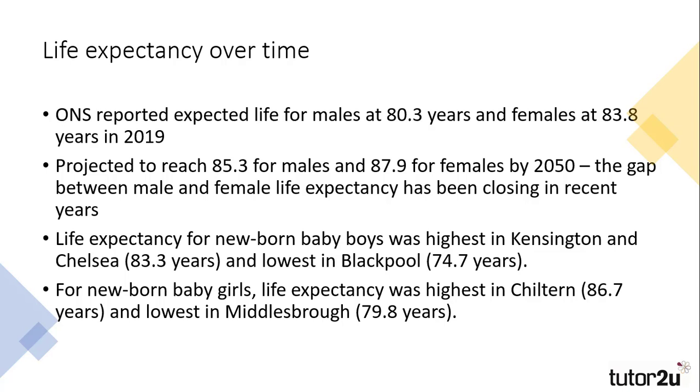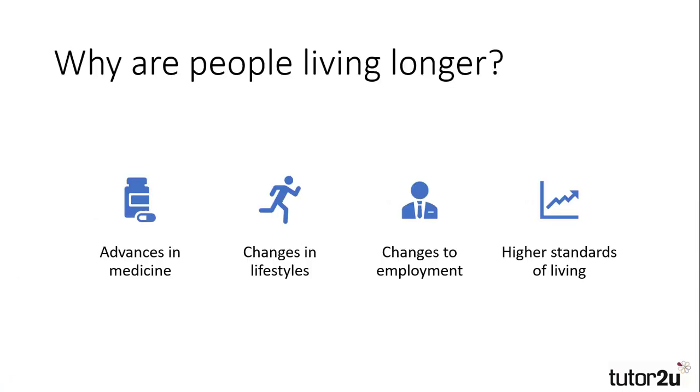One noticeable difference in life expectancy is the variations between different regions. Life expectancy varies greatly based upon the level of deprivation, with the average life expectancy for a boy born in Kensington and Chelsea being almost 9 years more than a boy born in Blackpool. Similarly, there is a difference in life expectancy of girls of almost 7 years between those born in Chiltern and those born in Middlesbrough. So why are people living longer?